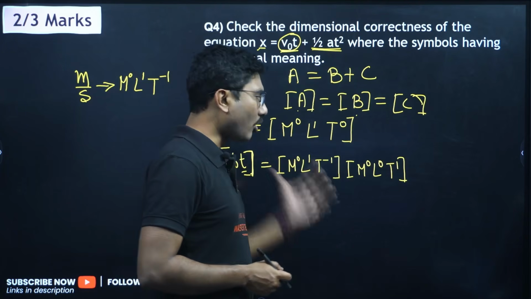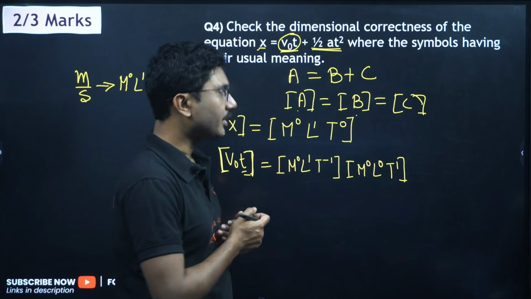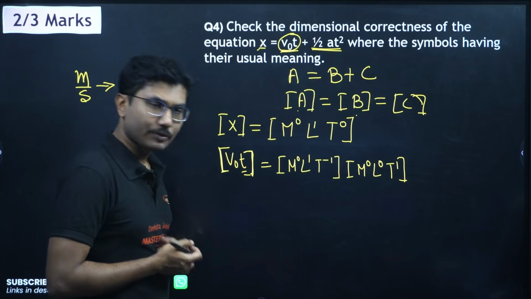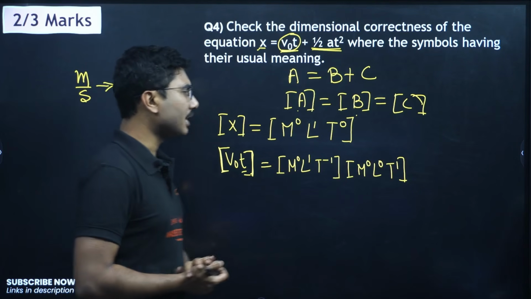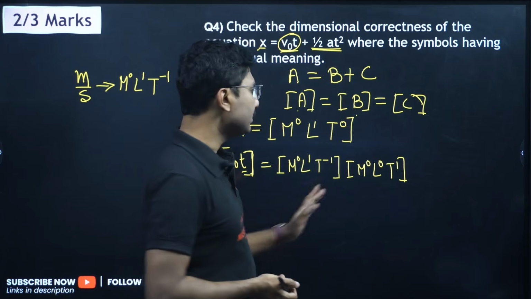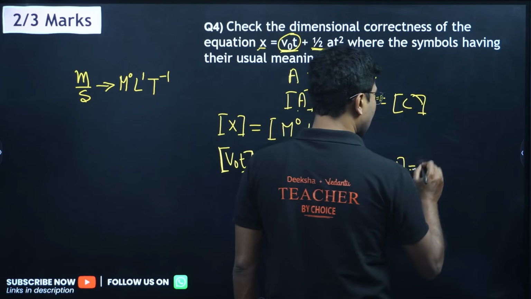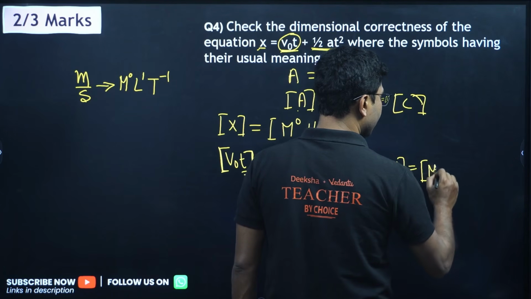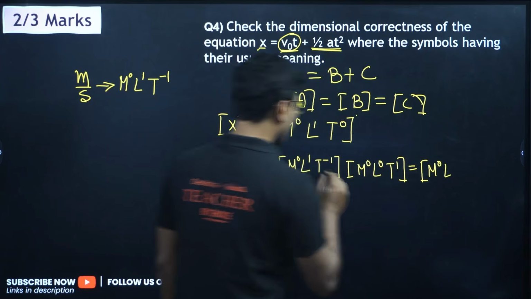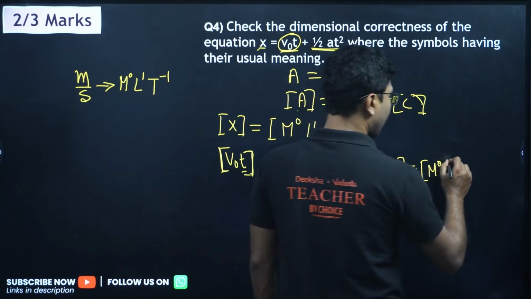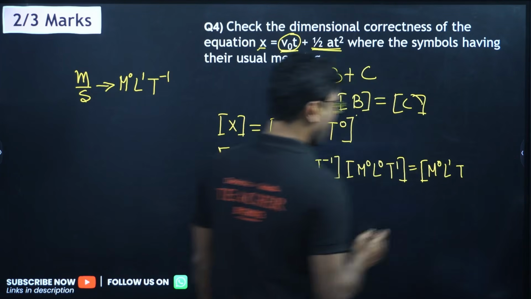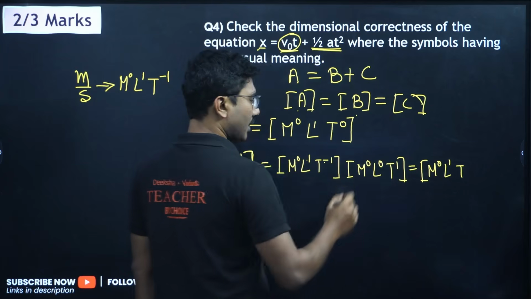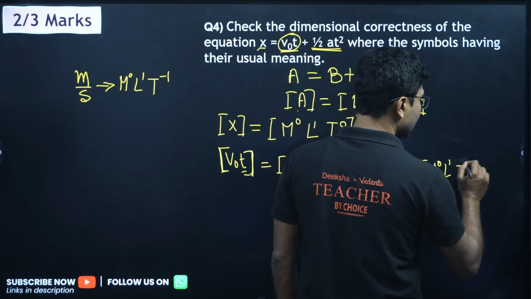This is the proper way of solving dimensional analysis based questions. Even if M is not there, you have to write it, so don't skip it. Now it will be equal to M to the power of 0, L to the power of 1 plus 0, that is 1, and T to the power of minus 1 plus 1. Minus 1 plus 1 means 0.